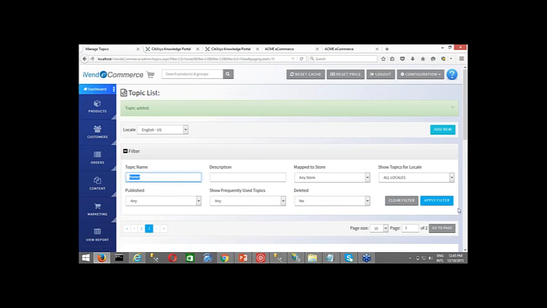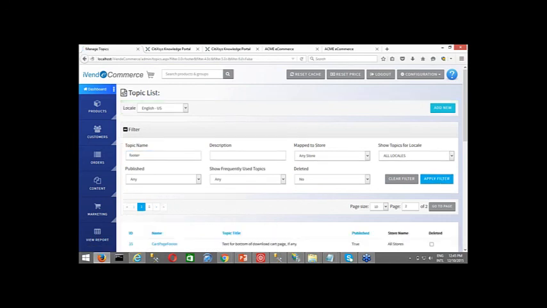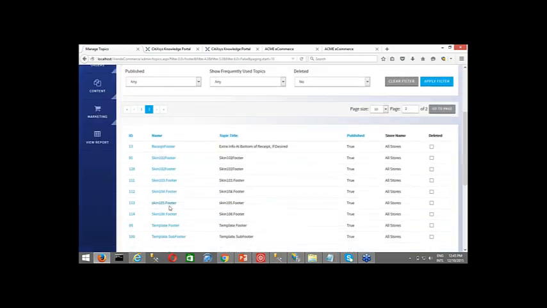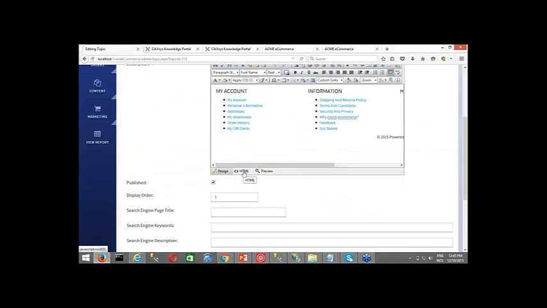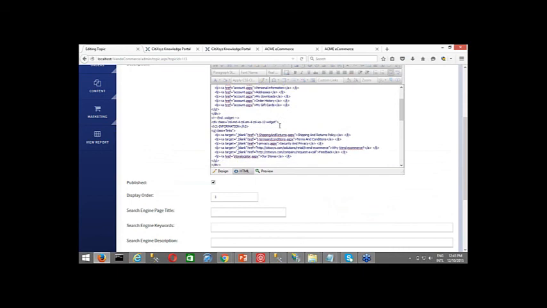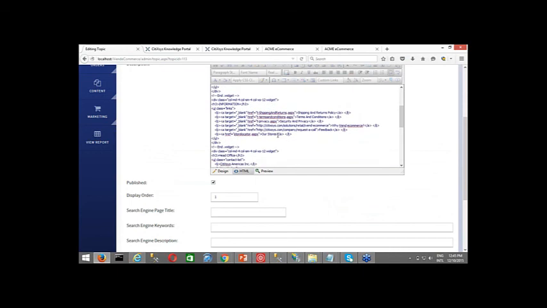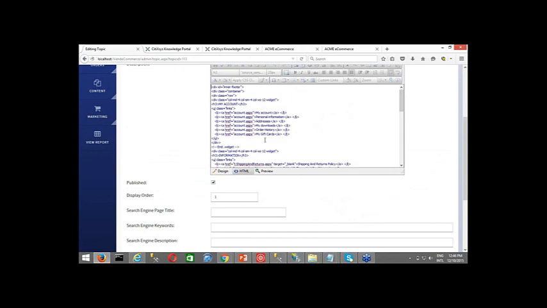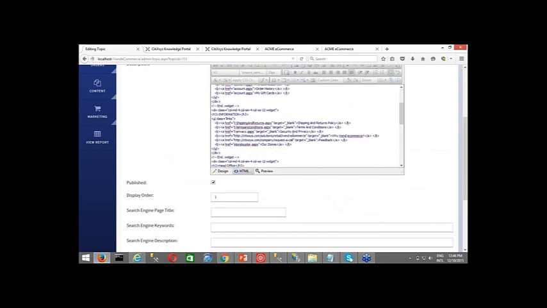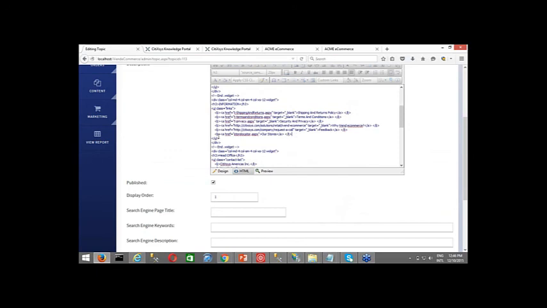Now I go to footer. This is my skin 105 footer, so I look for skin 105 footer. Once that is done, I go into the information section, which is this one. If I want to place it here or somewhere else, I can do that. Let me do this just after this probably. So this was my page.